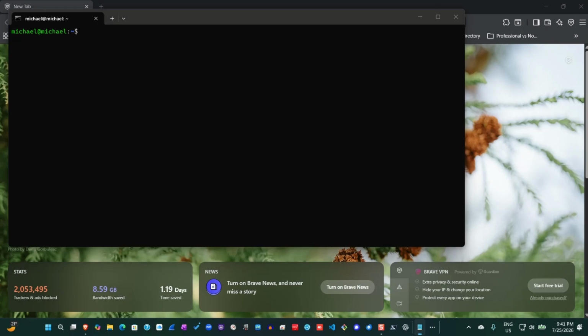What I will do next is install MariaDB on the system. MariaDB is a database. I will do so by using the following command.